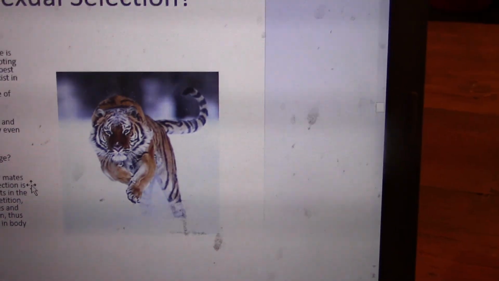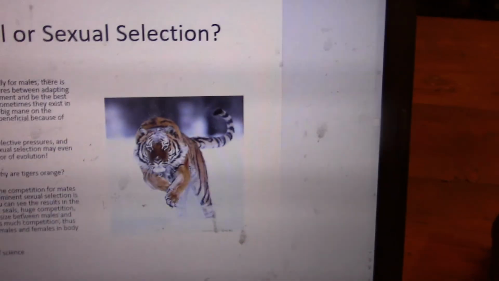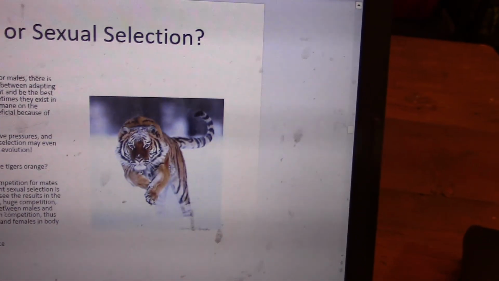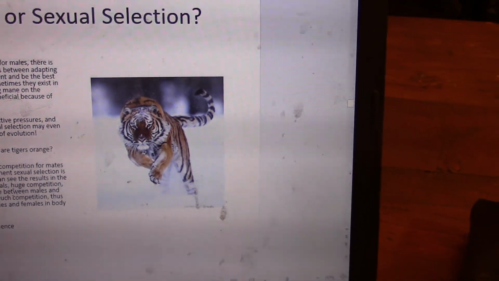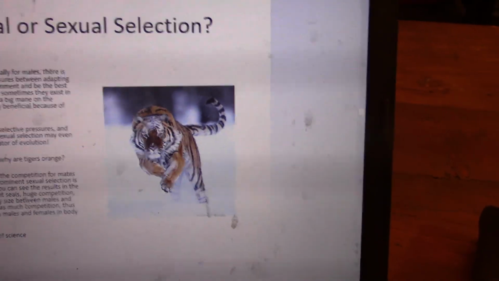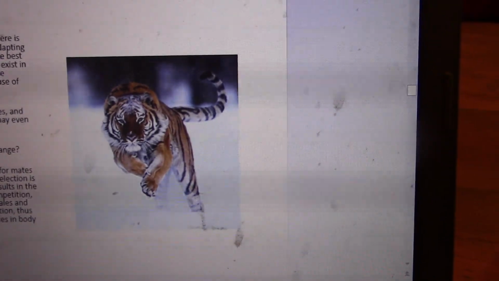So why are tigers orange for sexual selection, right? Their prey is colorblind. So they can have that nice, healthy coat in the middle of the taiga, which is coniferous forest, right? And snow, where they stick out like a sore thumb. But if they can maintain that beautiful, nice coat in that scarce environment, then they must have superior genetics, right? So tigers are orange because of sexual selection.